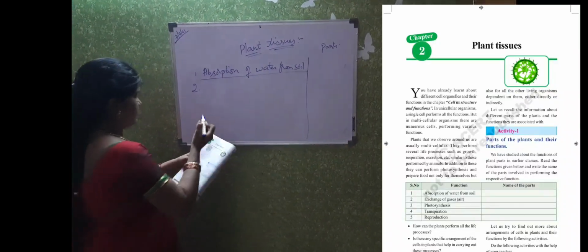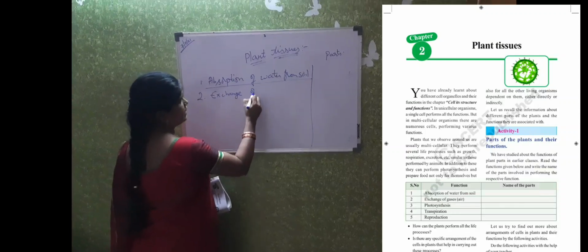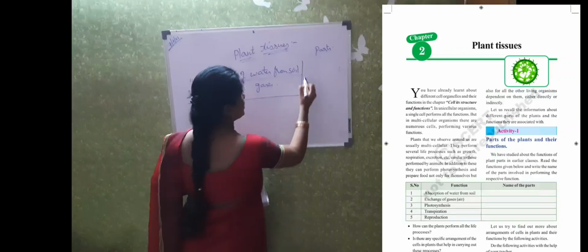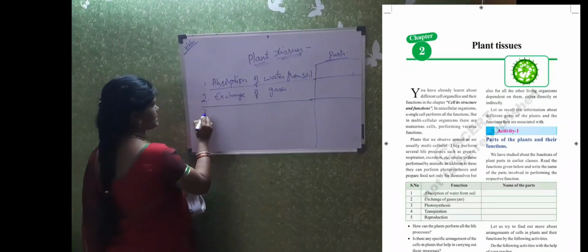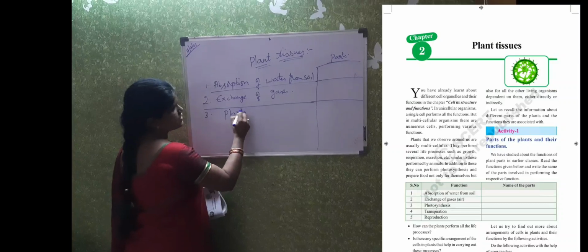In the second one, they have given exchange of gases. There you have to write which part of the plant performs this function. In the third one, they have given photosynthesis.